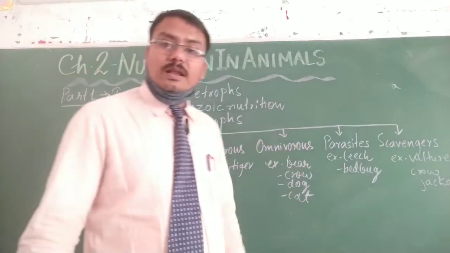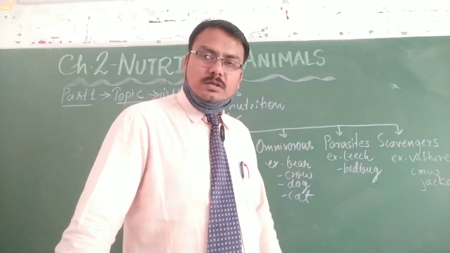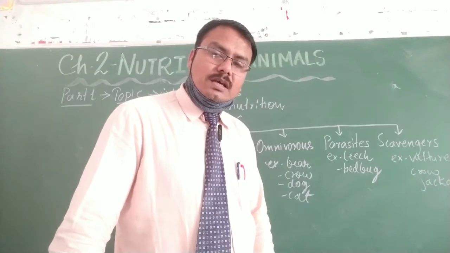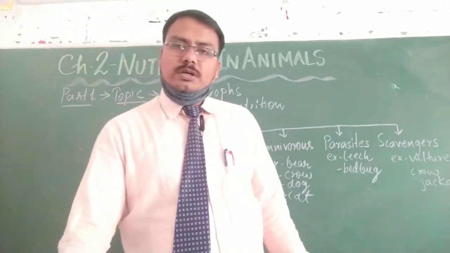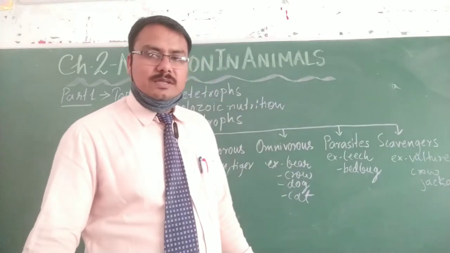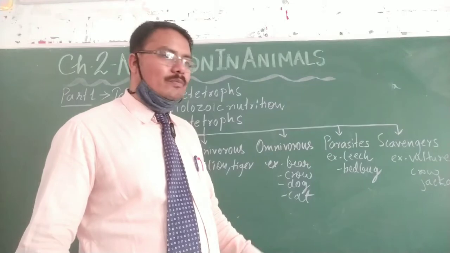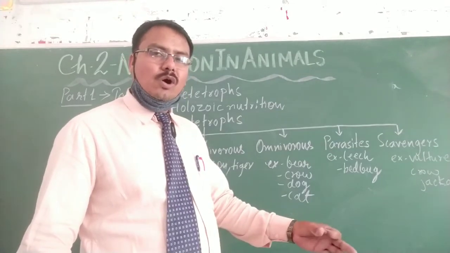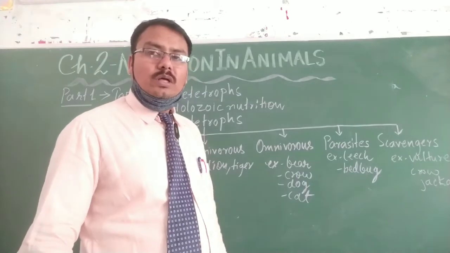Next, the last one is the scavengers. So scavengers are those heterotrophic animals that consume their food from dead and decomposing organisms, just like vulture, crow.